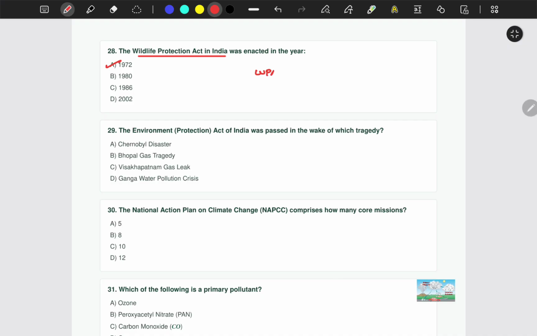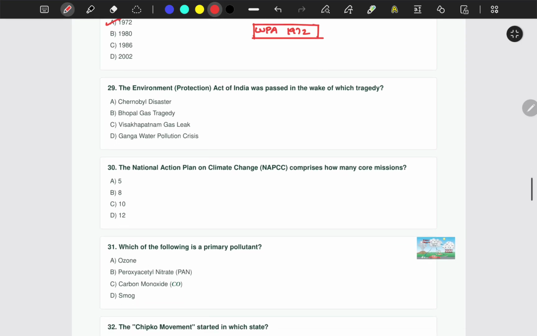While revising, you can just write Wildlife Protection Act 1972. Pronounce it together along with the year, so it will help you remember it in an easier manner. Next one: the Environment Protection Act, or EPA, was passed in the wake of which tragedy? Is it the Chernobyl disaster, Bhopal gas tragedy, Visakhapatnam gas leak, or Ganga water pollution crisis? The correct answer is Bhopal gas tragedy. It was enacted in 1986.